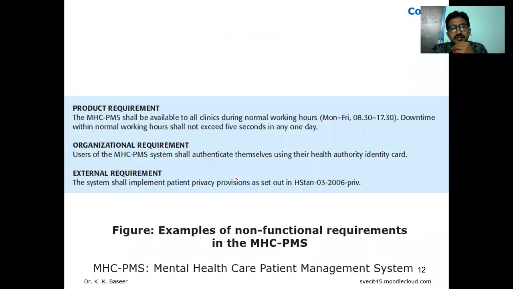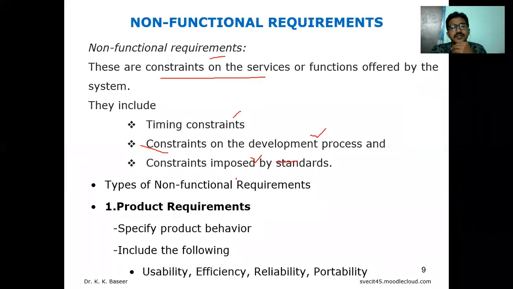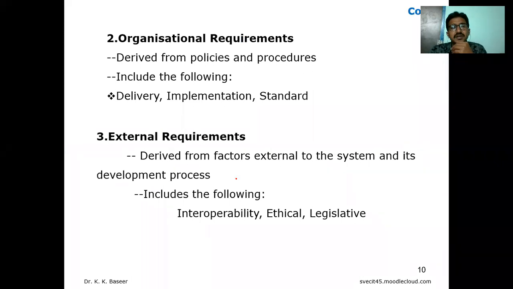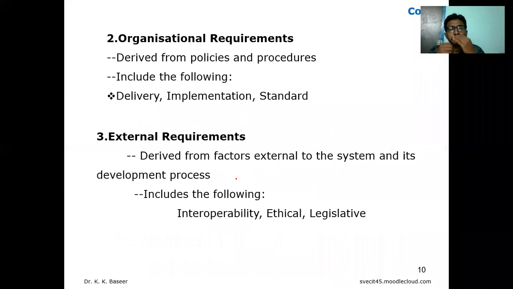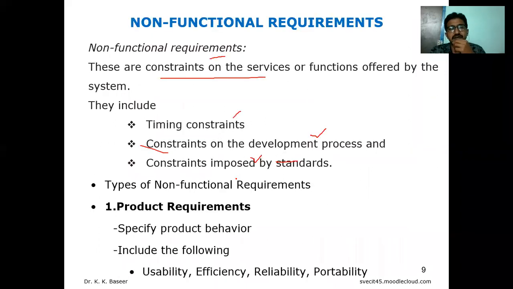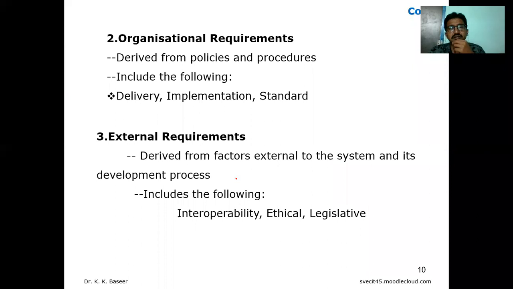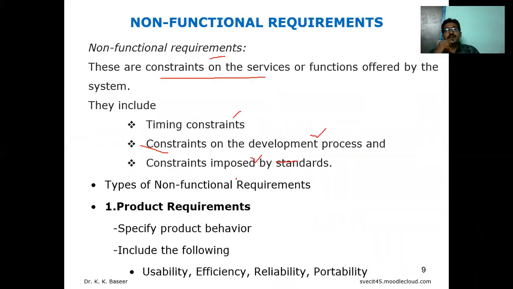So this is the figure, one example we'll discuss. Right now, we have three categories of non-functional requirements. First one is product requirement, second one organizational requirement, third one external requirements. Let me go with the first one, product requirements.